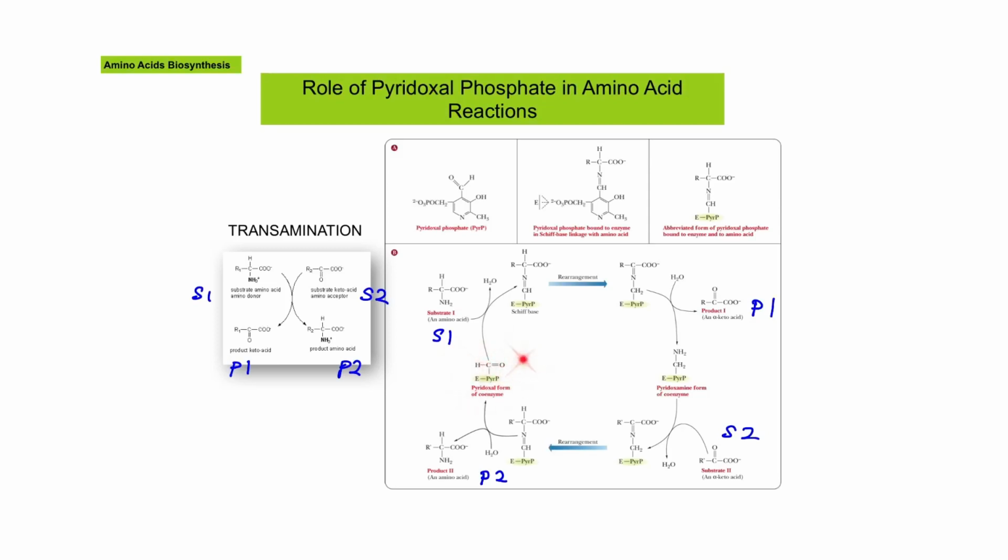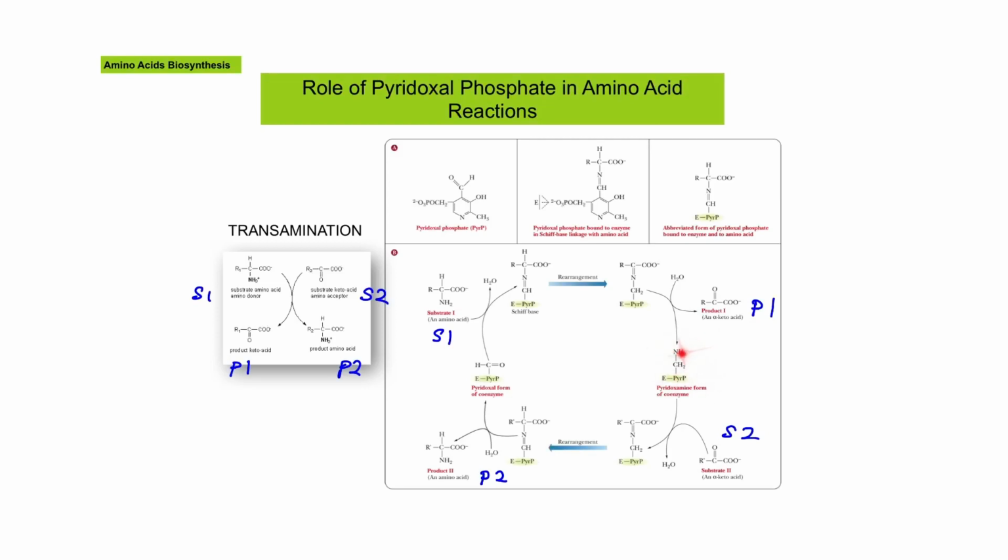This coenzyme, pyridoxal phosphate, then binds to the first substrate, that is the amino acid that acts as the amino donor, and forms an imine or a Schiff base with the alpha amino group of that amino acid. Once that happens, rearrangement occurs and hydrolysis of this isomeric imine gives a keto acid, that is the first product, and also a pyridoxamine coenzyme.